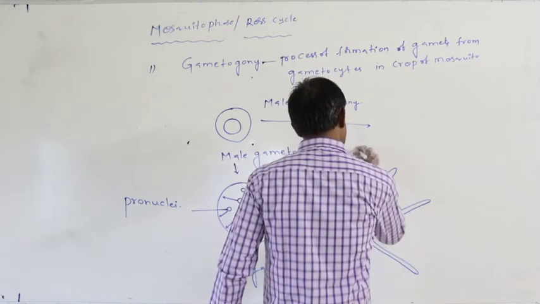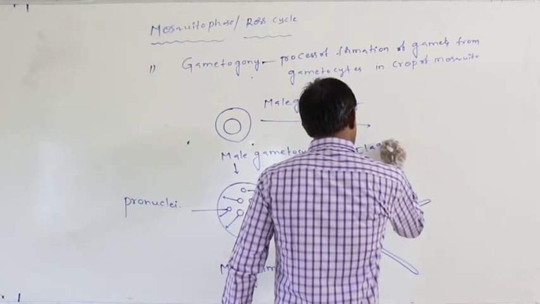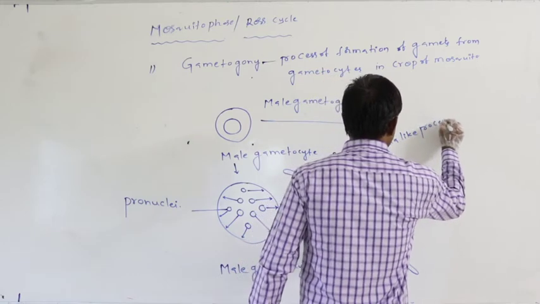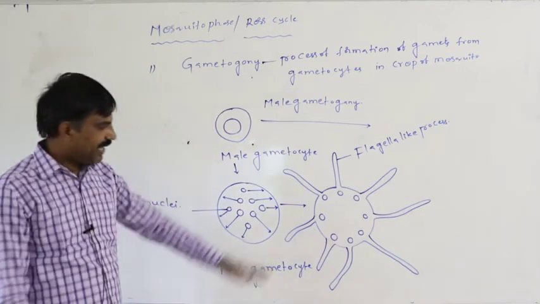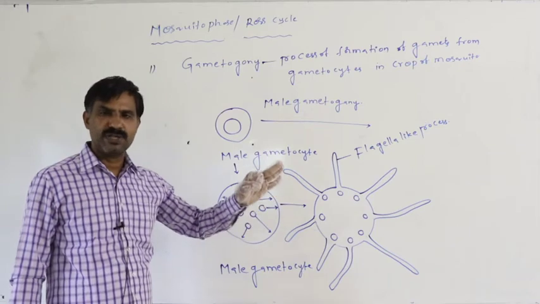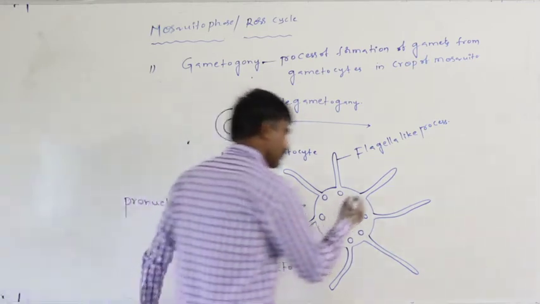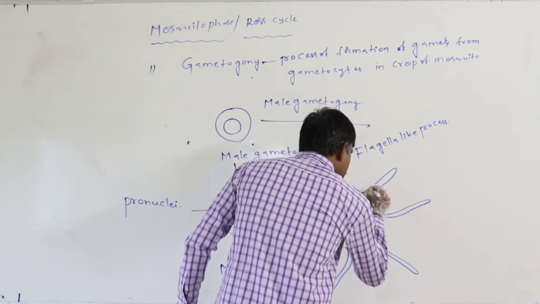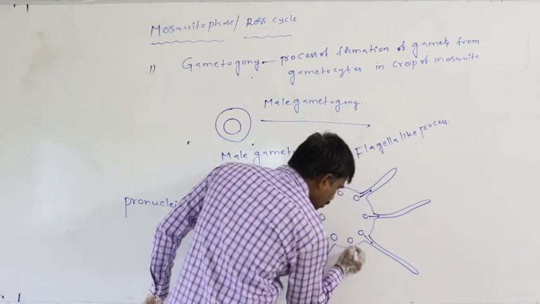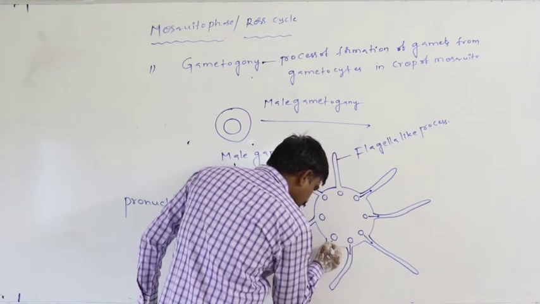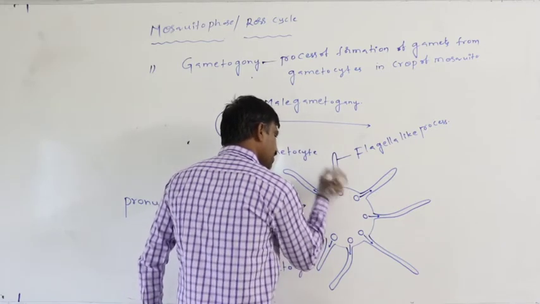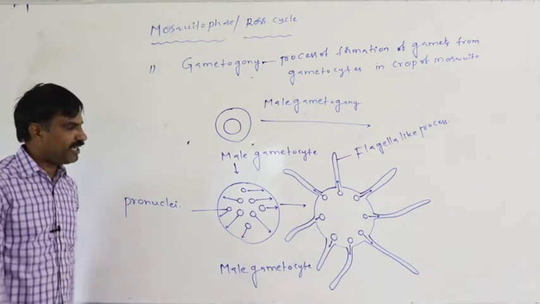These 8 flagella-like structures are said to be flagella-like processes. Later, the pronuclei enter into the flagella-like processes.